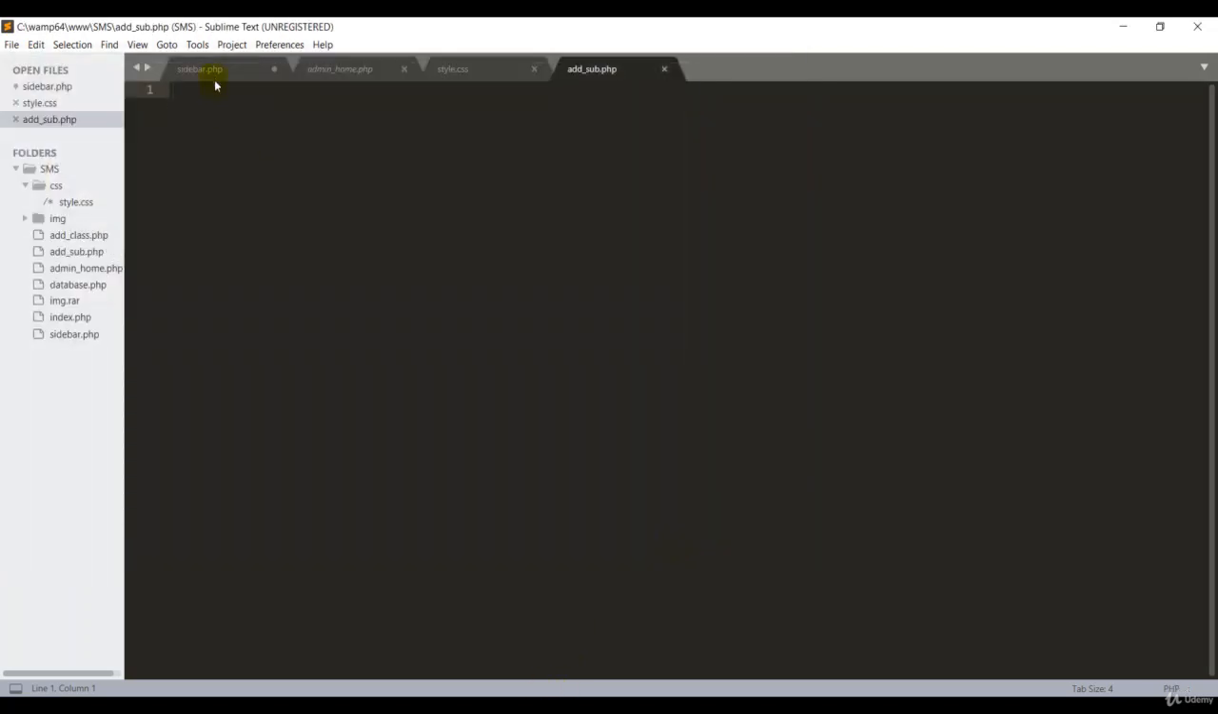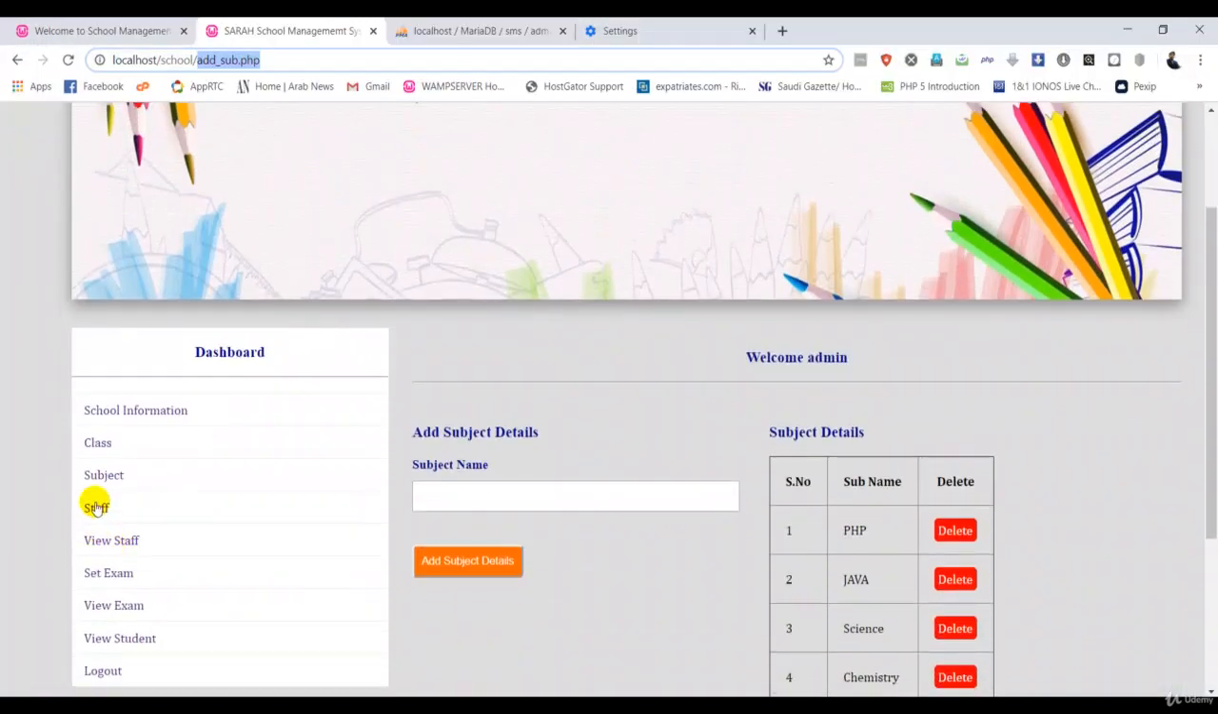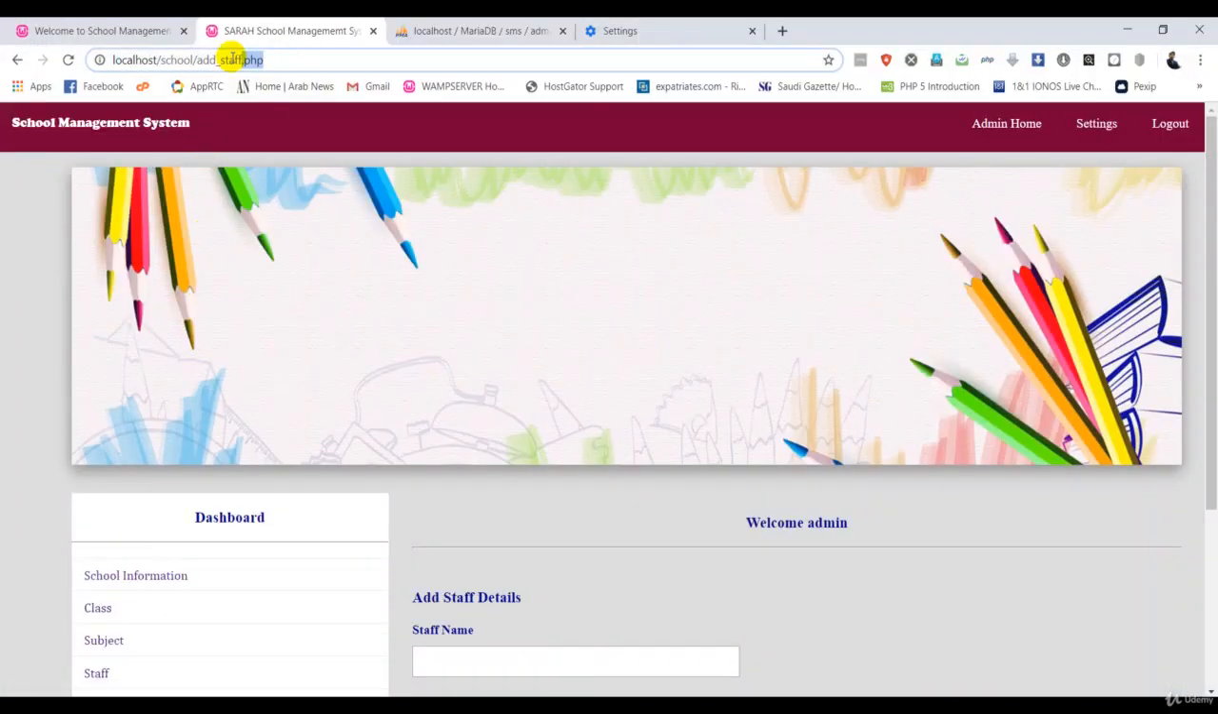Then go back to sidebar.php and remove this link. Okay, Control V. So I want this to be subject. Okay, and delete this call information. Okay, subject. Okay, that's great.